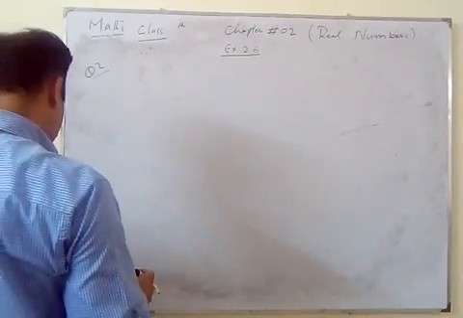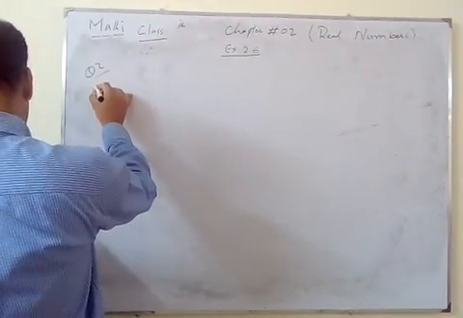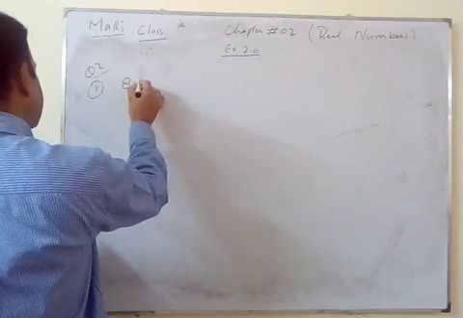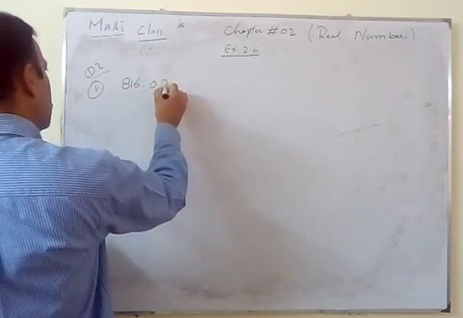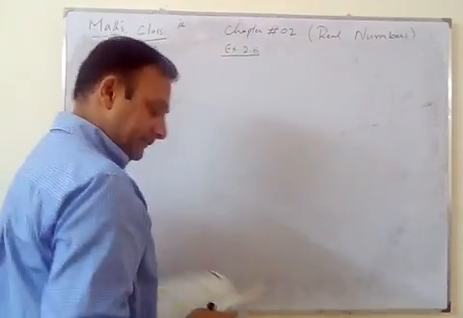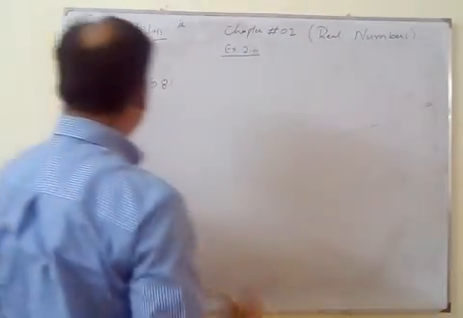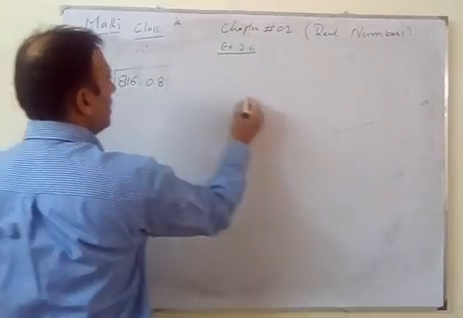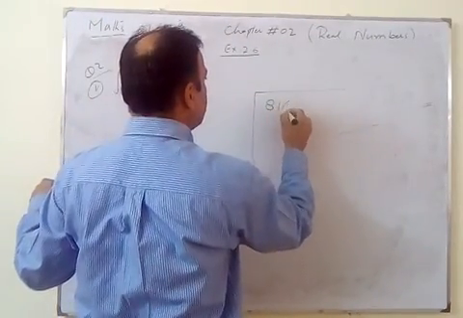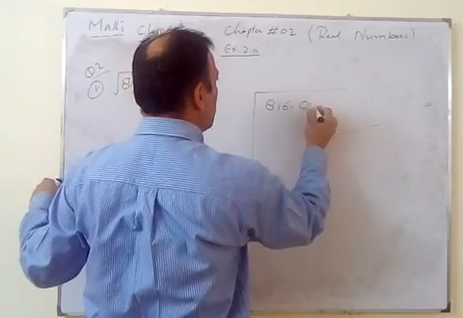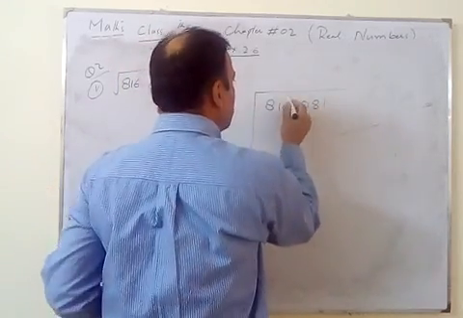That is fifth part, 86,816.081. So in this 816.081.